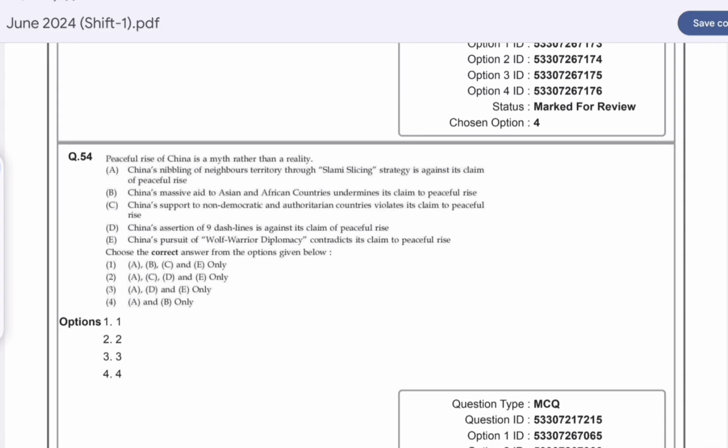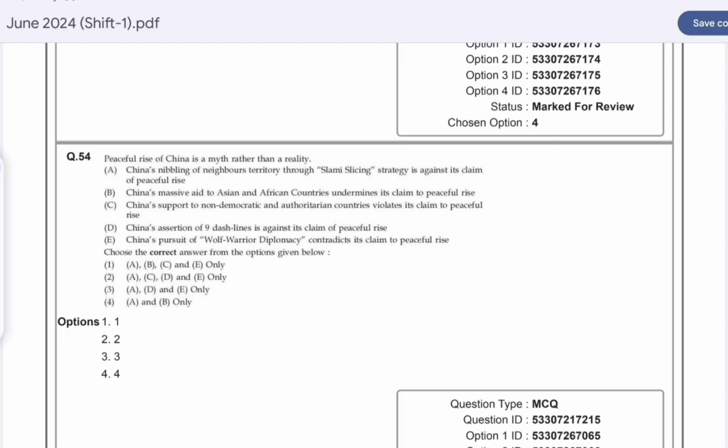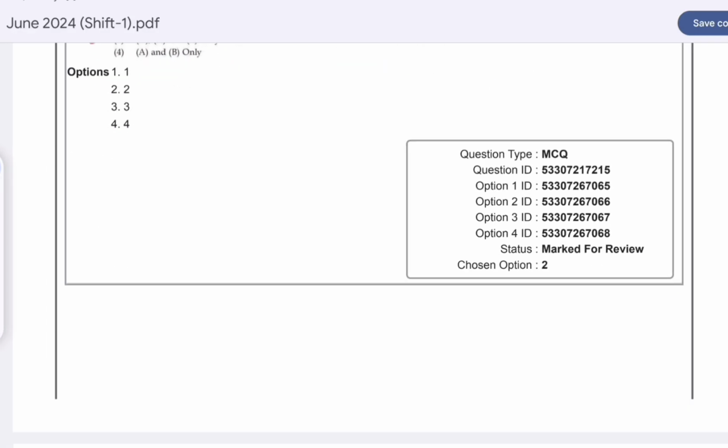Question number 54. Peaceful rise of China is a myth rather than a reality. Choose the correct option. Option C is correct here. A, B and D, that China is nibbling at neighbors' territory through its salami slicing strategy, which is against its claim of peaceful rise. China's assertion of the nine-dash line is against its claim of peaceful rise, and China's pursuit of wolf warrior diplomacy contradicts its claim to peaceful rise.